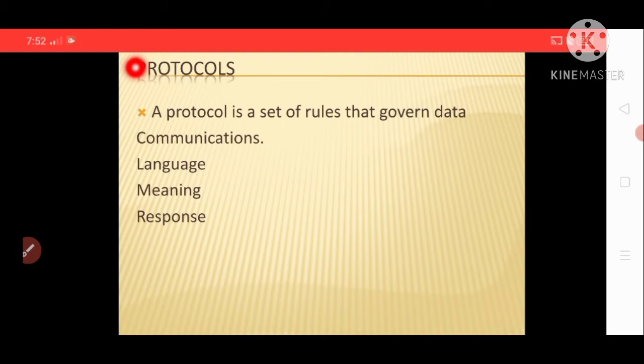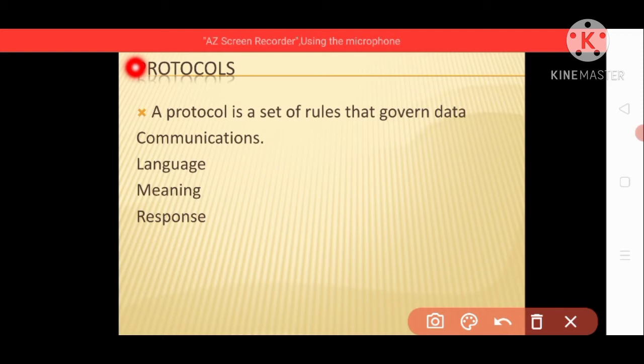Now we have to see what protocols are: basically the rules that govern communications. When some communication devices wanted to talk to each other, they have to follow some rules, right? In that case we have taken an example of two persons. These two persons also have to follow some rules for communication. Same in data communication, or we can say in communication devices, some rules should be followed. So simply, a protocol is a set of rules that govern data communications, right?